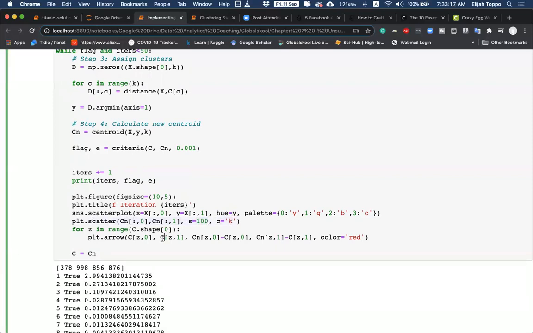In addition to the centroid, we are plotting an arrow. The purpose of this arrow is to show us where the previous centroid has moved to, the new centroid. So with all of this in place, let me